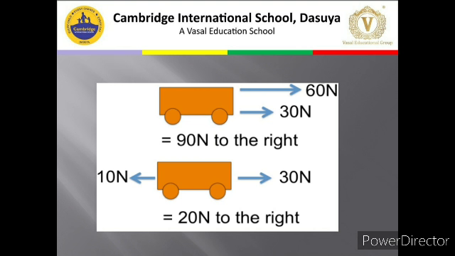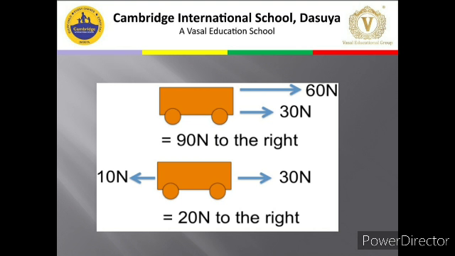Then see the next trolley, the one shown below. On the left hand side, 10 Newton force is applied, and towards the right side 30 Newton force is applied. Obviously 30 is greater.